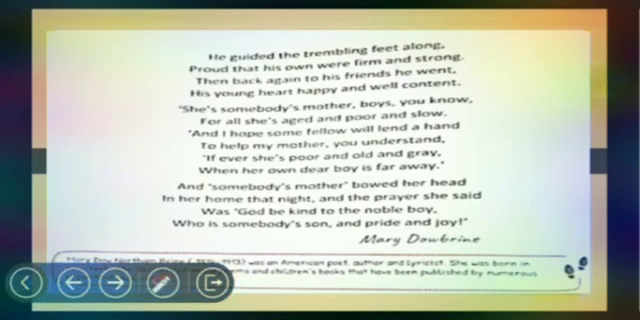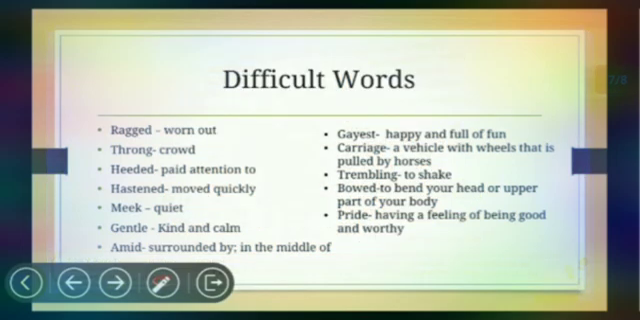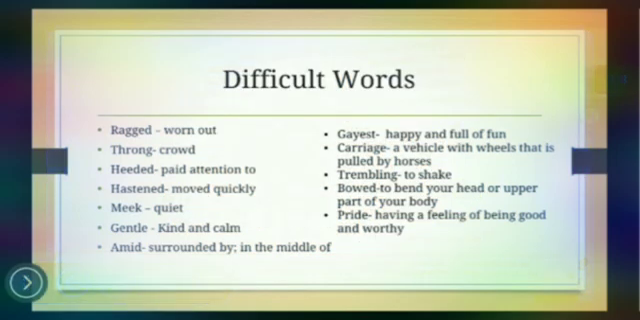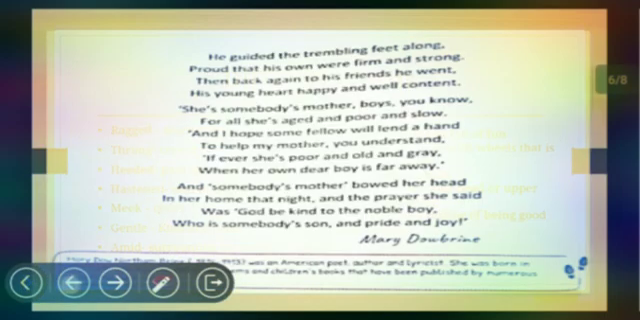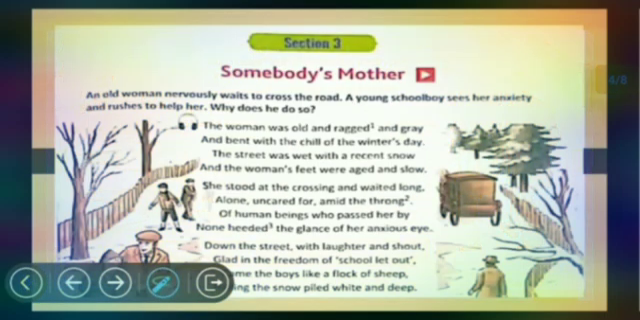Now let's take some difficult words. Ragged means worn out. Throng means crowd. Heeded means paid attention to. Meek means quiet, gentle, kind and calm. Amid means surrounded by or in the middle of. Gazed means happy and full of fun. Carriage is a vehicle with wheels that is pulled by horses. Here we can see a picture of a carriage, a vehicle that is pulled with the help of horses.